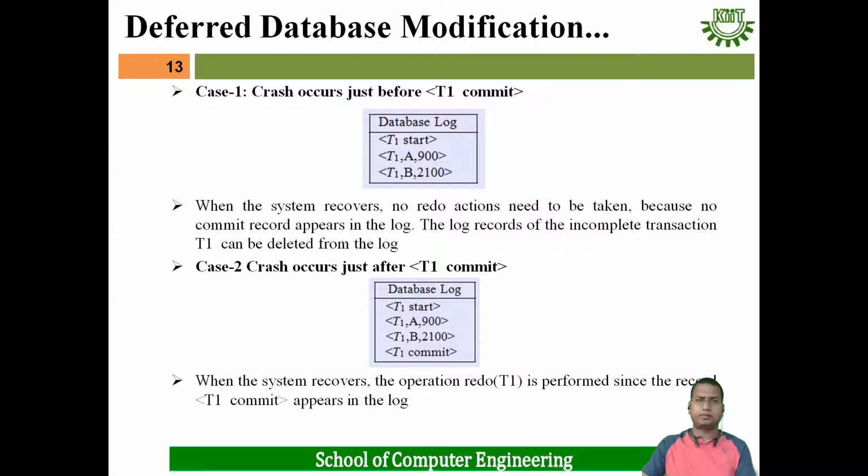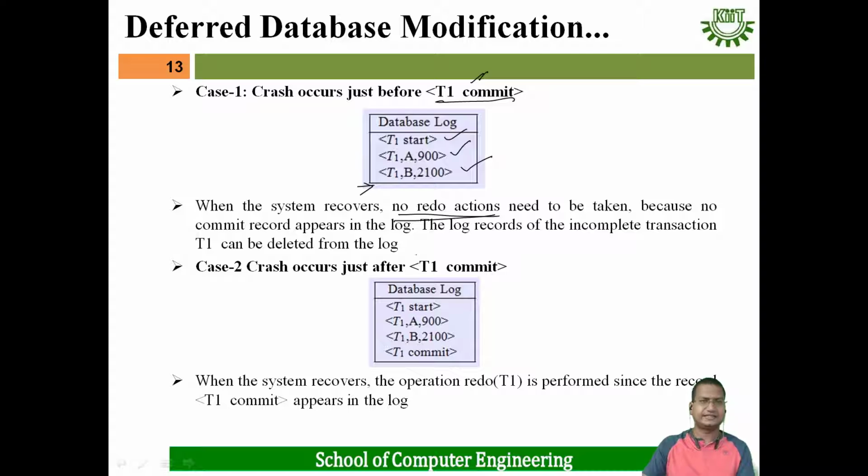For example, suppose a crash occurs just before T1 commit. Suppose this is the database log: T1 start, T1 A 900, T1 B 2100, and then T1 commit. Here T1 commit is not there, because the failure occurs before that. As T1 commit is not present, we cannot do redo here. When the system recovers, no redo actions need to be taken, because T1 commit is not present.